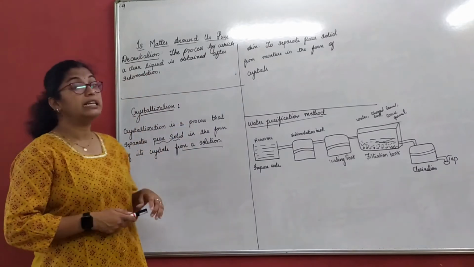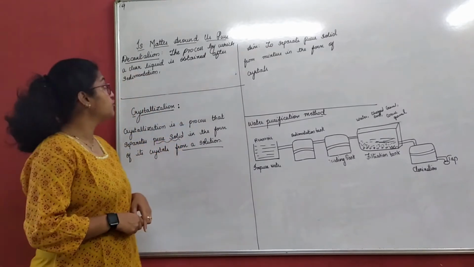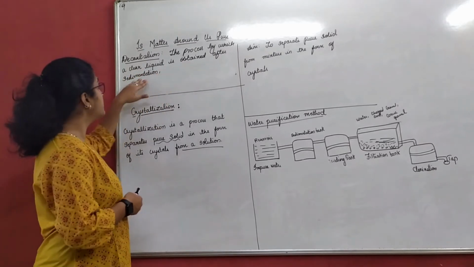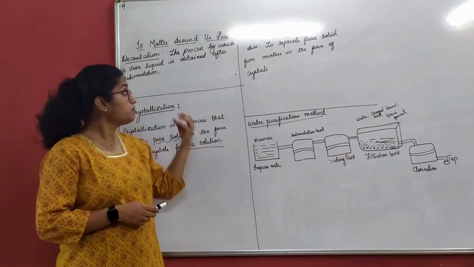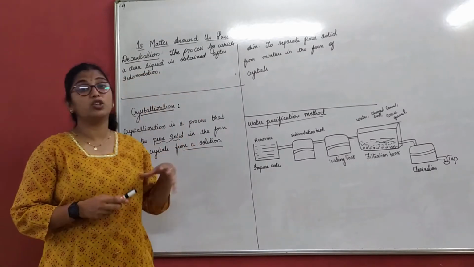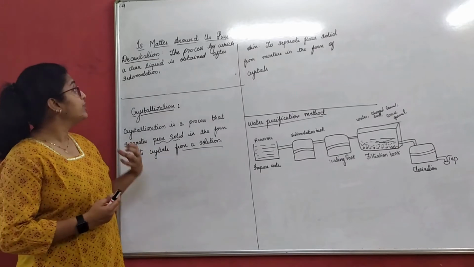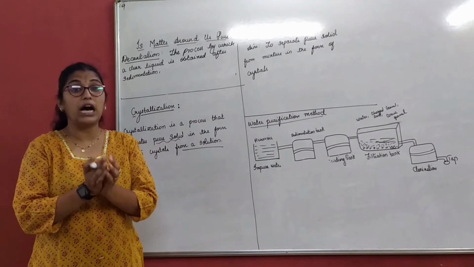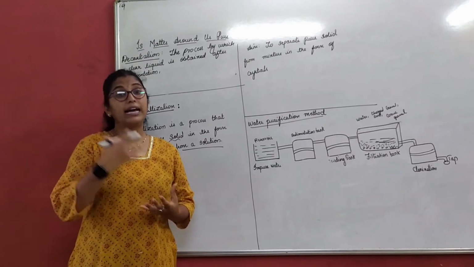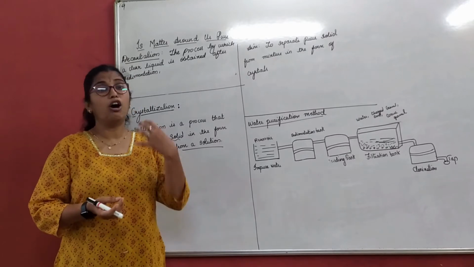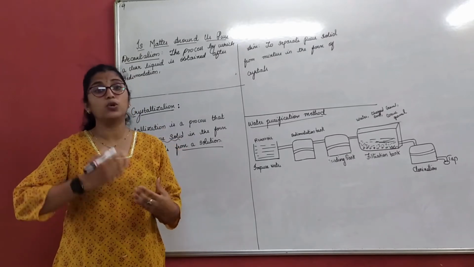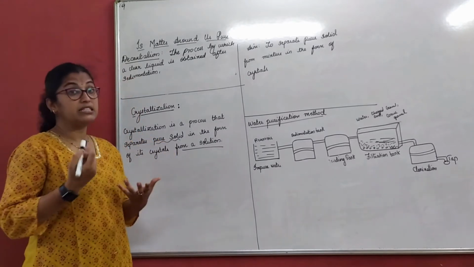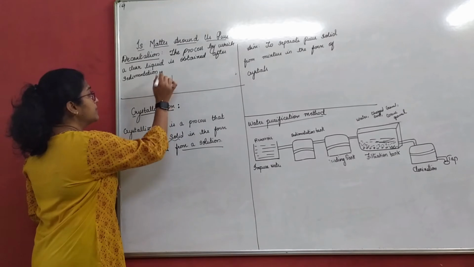The first one is the decantation method. What is the decantation method? It is the process by which a clear liquid is obtained after sedimentation. We need to understand that we are mixing components that are immiscible. That means either I am mixing immiscible liquids or immiscible components which will not get mixed with each other. For example, I have taken sand and water in a beaker.